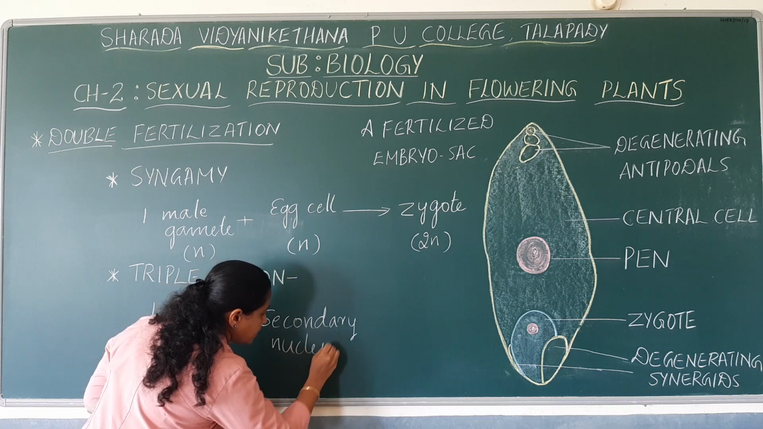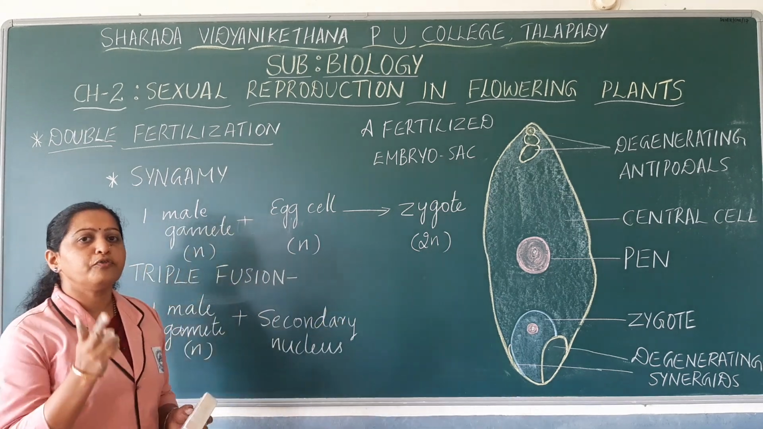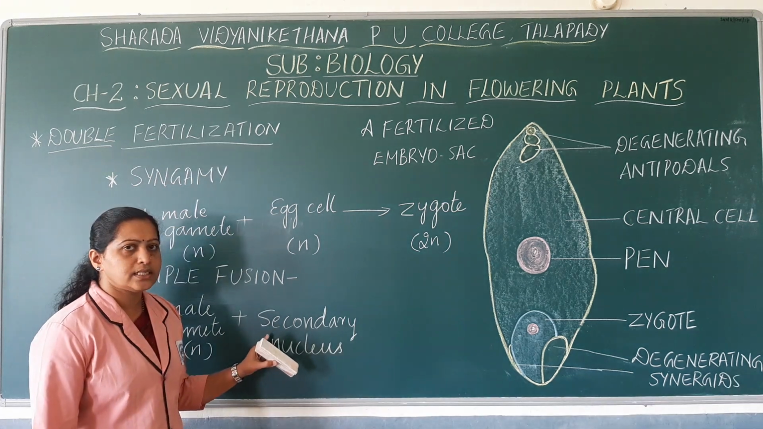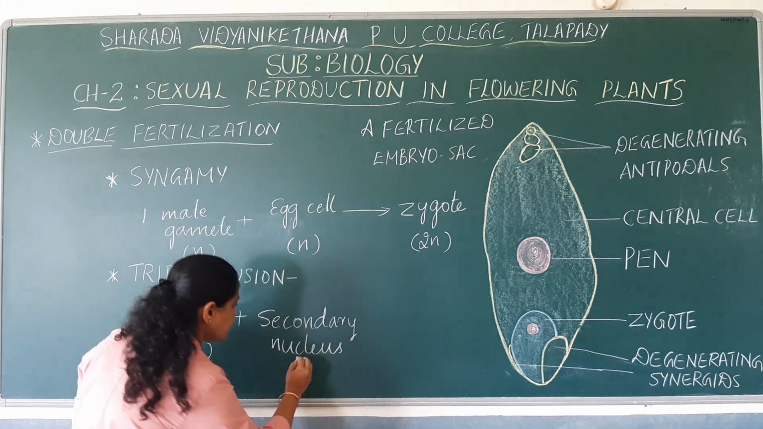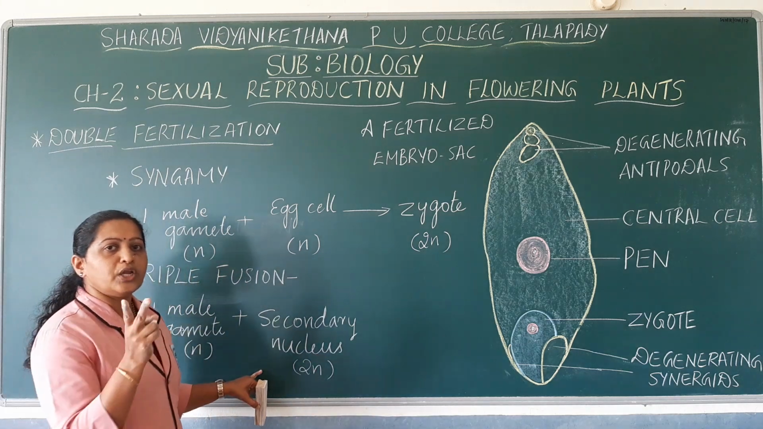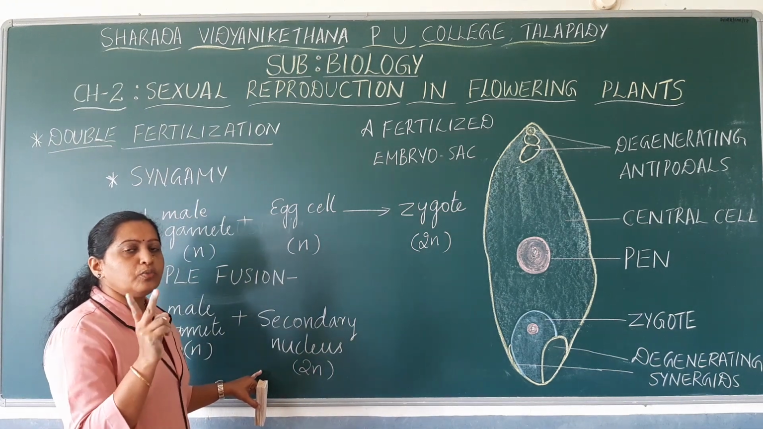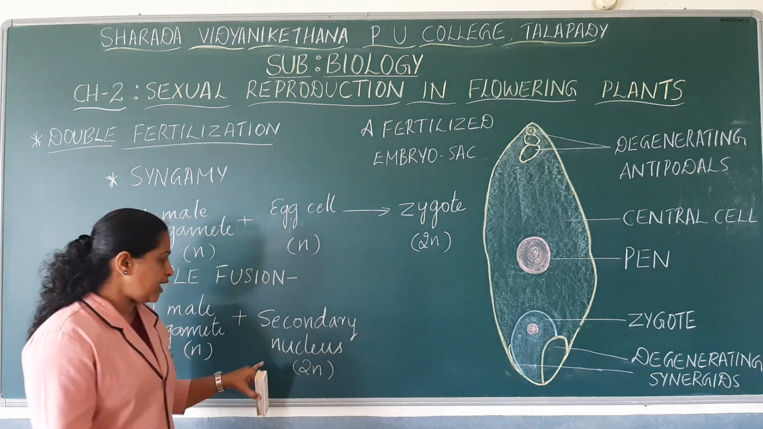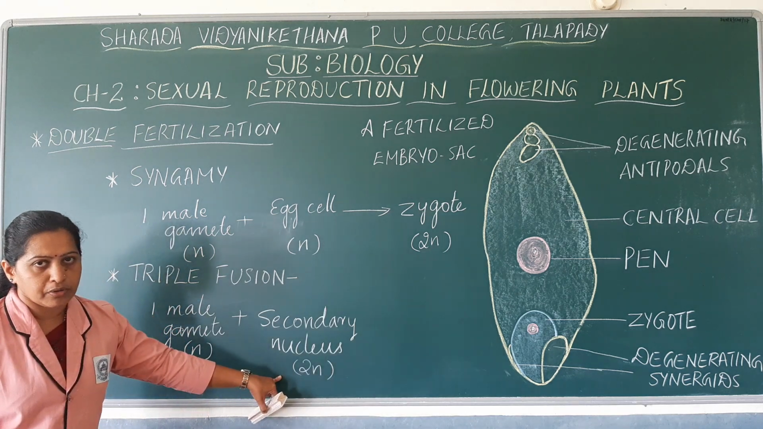How is the secondary nucleus formed? Due to fusion of two polar nuclei. So what will be the ploidy of the secondary nucleus? The ploidy of the secondary nucleus is diploid. Why is it diploid? Because the two polar nuclei have fused together, and the two polar nuclei were haploid. So two haploid polar nuclei fuse together to form a diploid secondary nucleus.